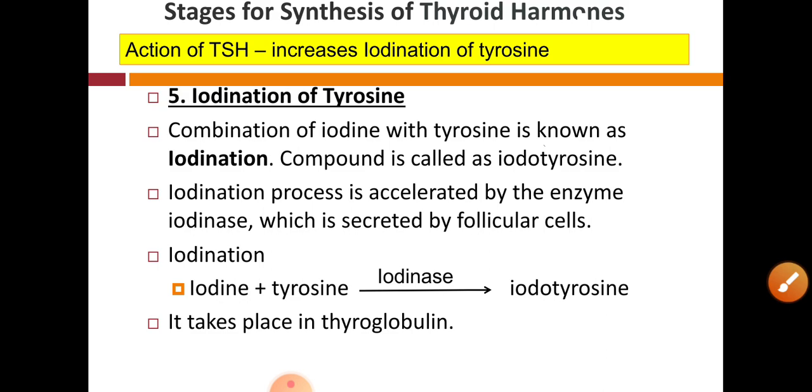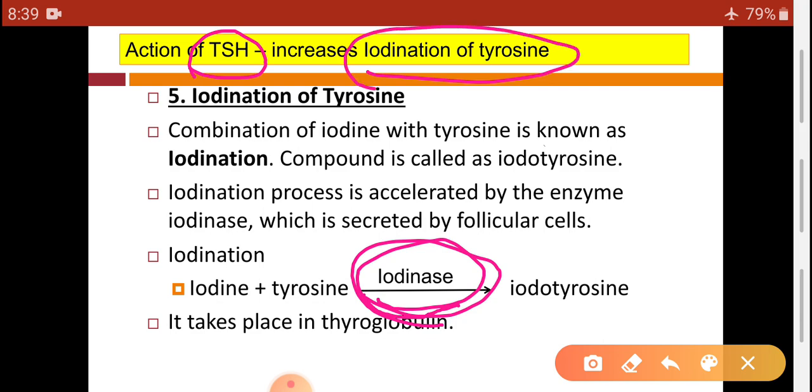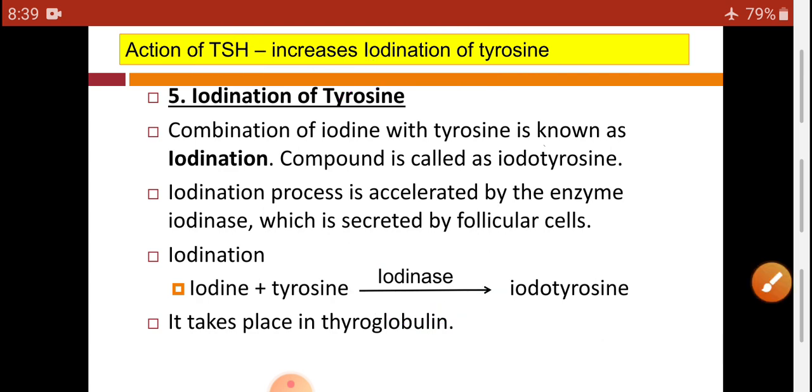So here the action of TSH is that it increases iodination of tyrosine, so it stimulates again the process of iodination. That means it indirectly helps to produce the enzyme iodinase. So the action of TSH is to produce or secrete the iodinase enzyme, which is helpful for the iodination of tyrosine. So TSH indirectly increases the iodination of tyrosine.